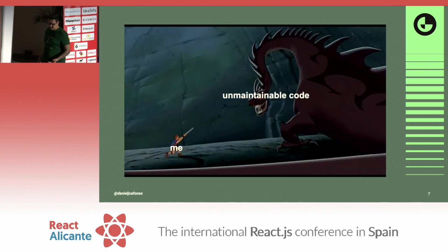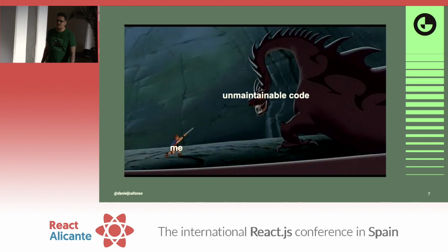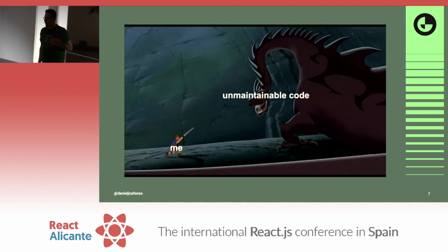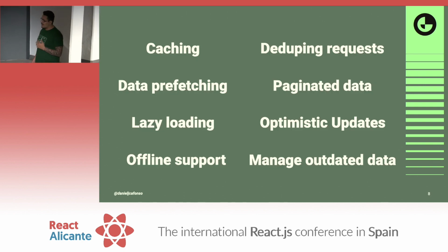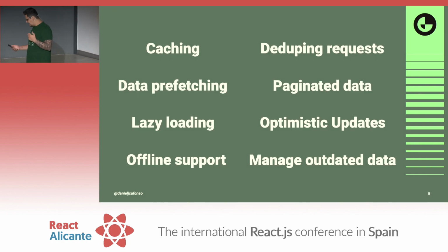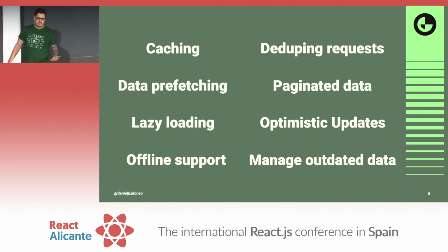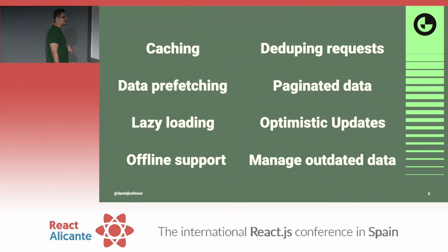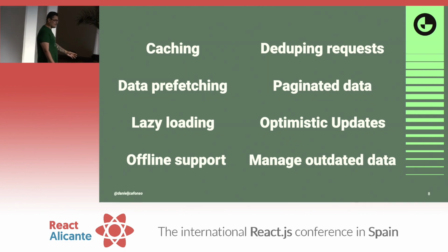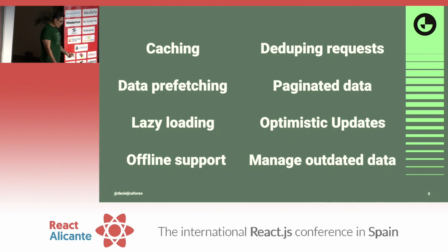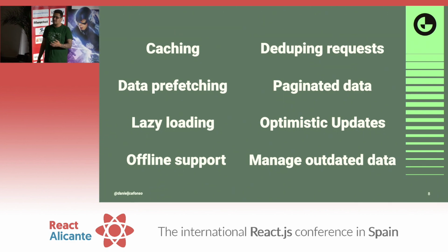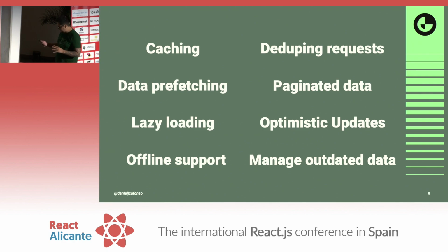So, what did we do? Well, we just went ahead and did all the code ourselves. We were adding code to deal with stuff like caching, data prefetching, optimistic updates, pagination, a bunch of stuff that is not even named here. We were implementing code to do all of these things. Man, it was terrible. The more code we added, the more we were feeding the monster that was there, the worse our code got and the more unmaintainable it became.